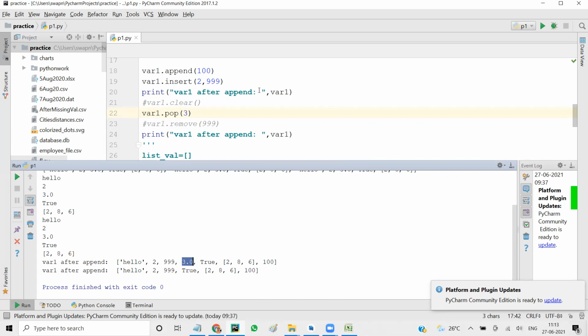So this is about pop, remove, clear. We saw three functions: clear removes everything; pop, using which you can handle the position; and remove, using which you can handle the value, which value you want to remove.